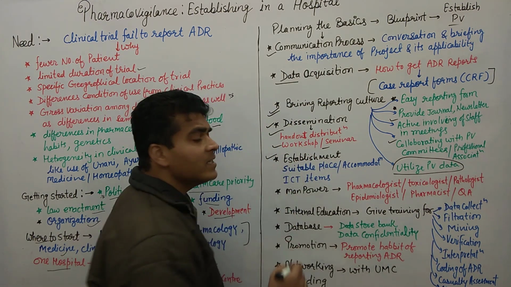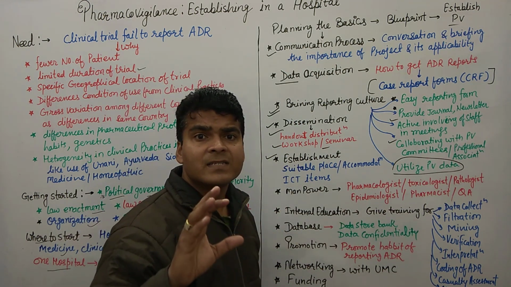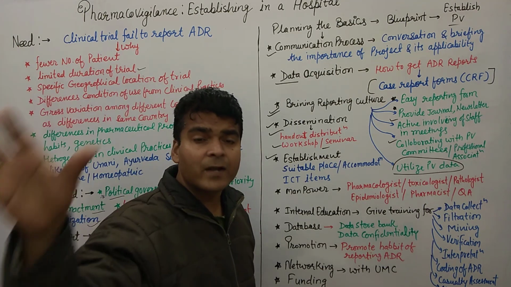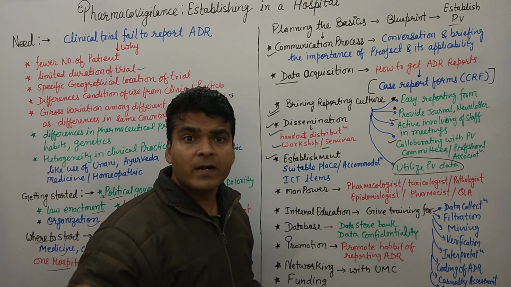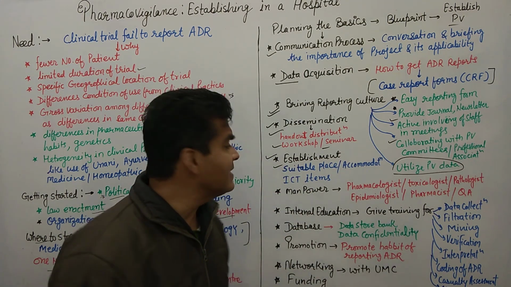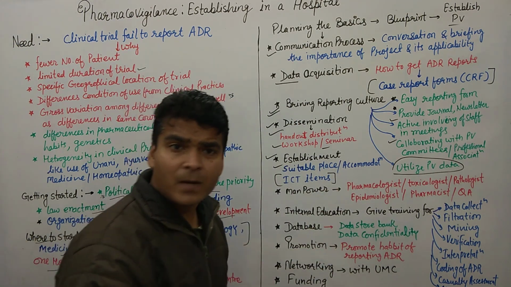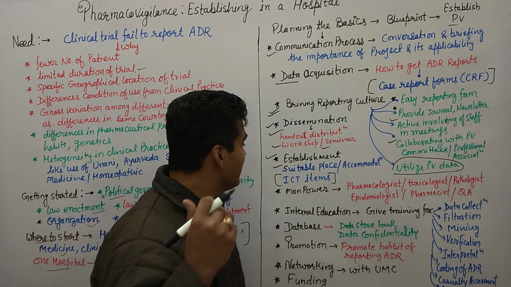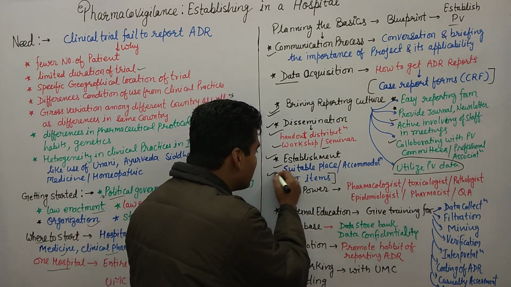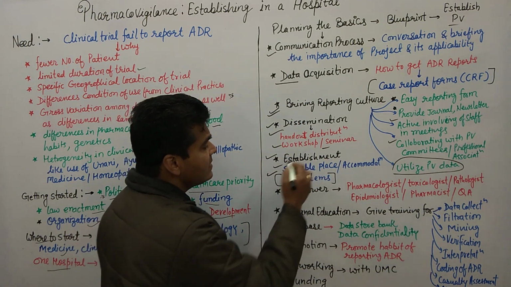Then further, establishment means that wherever we are establishing in a hospital, there is a need for accommodation, like some rooms and laboratories. So suitable place and accommodation are required. And ICT items means internet facility, computers, hard disks, as well as projectors and telephones. Things like fax and printers are also required in the establishment.